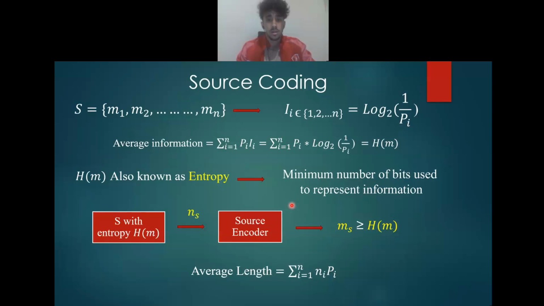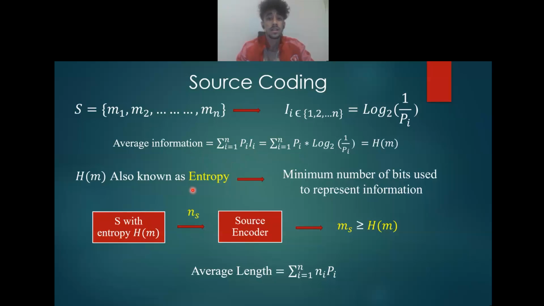Now, when it comes to source coding, the main objective is to represent the coming data with a reduced number of bits in order to have a more compact signal with reduced redundancies. For example, if we have a number of messages from a source, just as shown here, such that the messages are not equiprobable, and where the information in each message is represented as I equal log 1 over P, we can obtain the average information in the source by applying the summation of the information multiplied by their probability. And we will end up with the following equation, which is also known as the entropy.